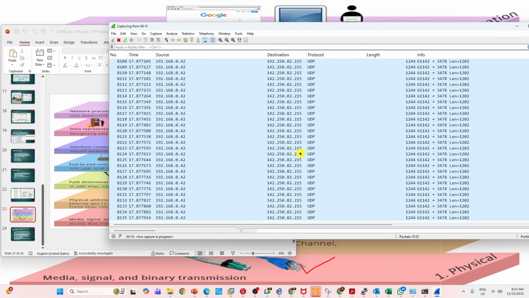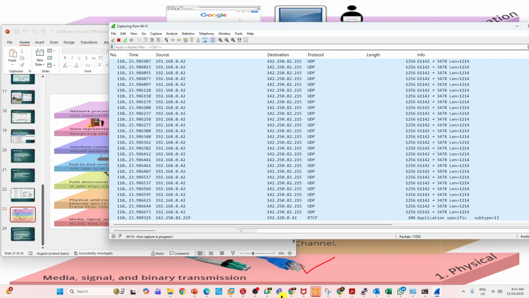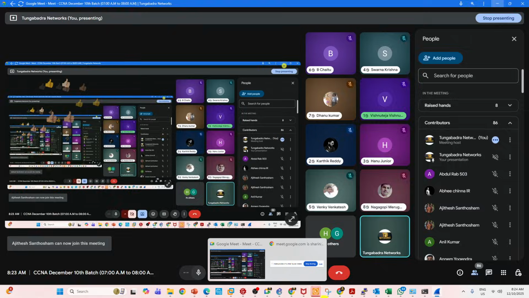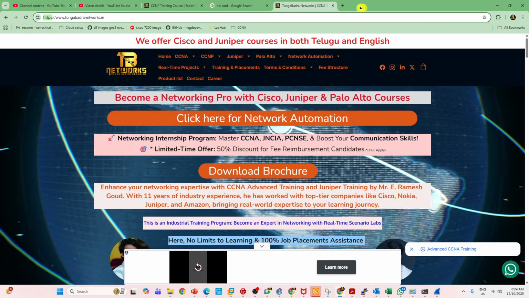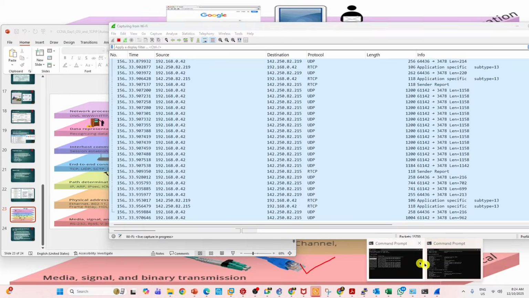What is that? That is Google Meet. You understand? 142.250.82 is called the Google Meet server IP. So if you see, type Meet, then Control A and C. Now, go to command prompt.